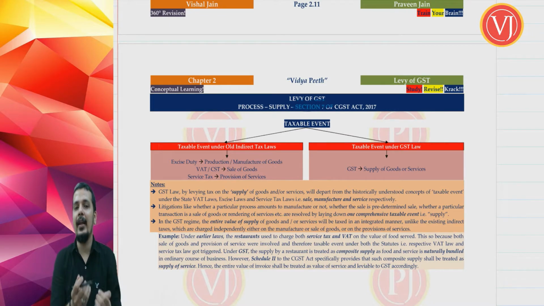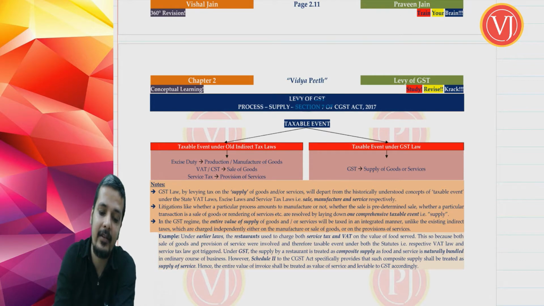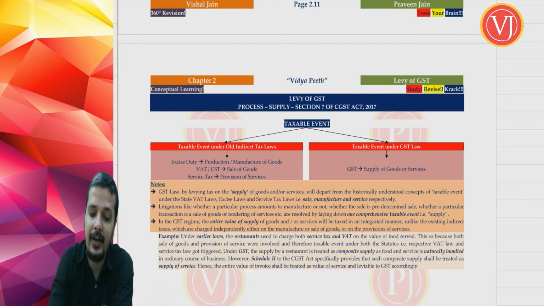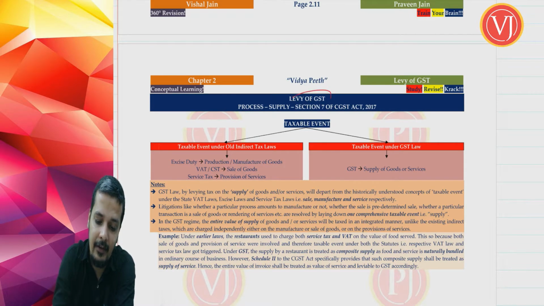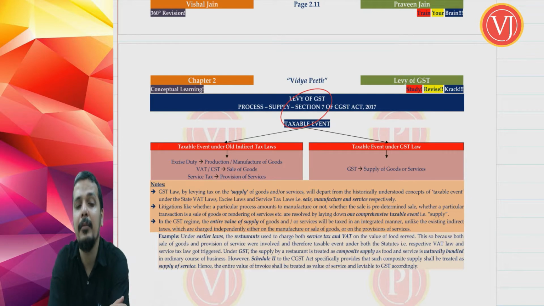Let us take supply in a separate section, and therefore we have section 7 of CGST Act 2017. So supply is not defined in a normal section where definitions are there, that is section 2. It is defined separately in section 7 of CGST Act. That is the importance of the term supply.